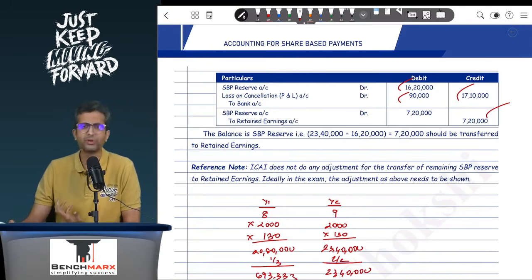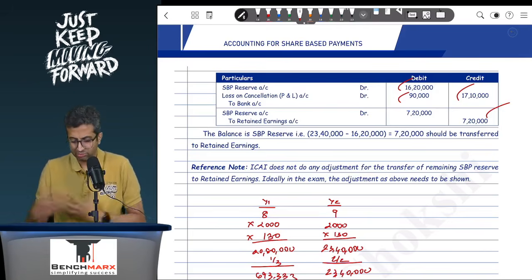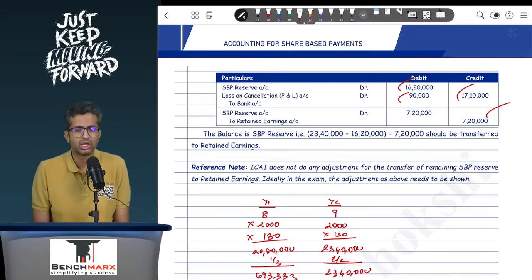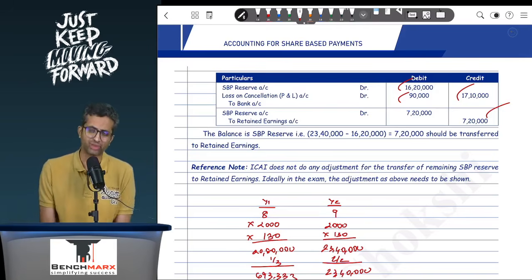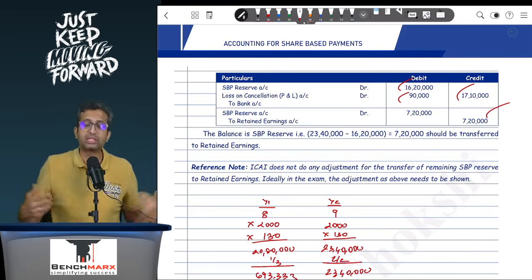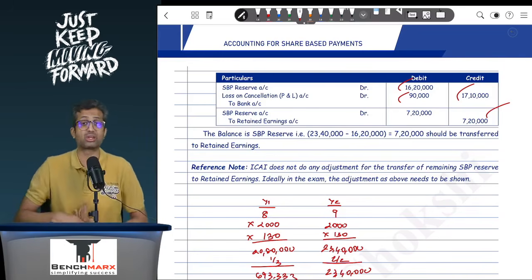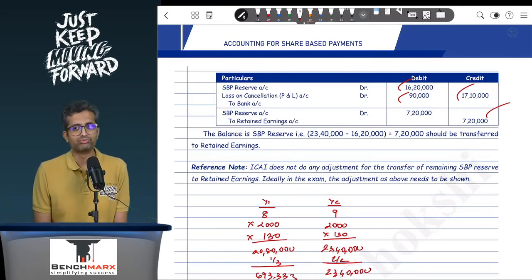So that takes care of share-based payments, concepts, and the important sums. Hopefully you have got a better perspective and clarity and a quick revision for this entire chapter, including the important questions.